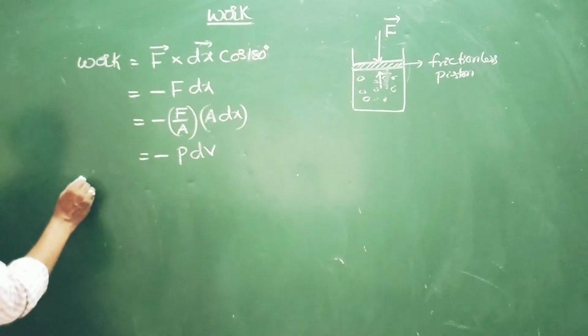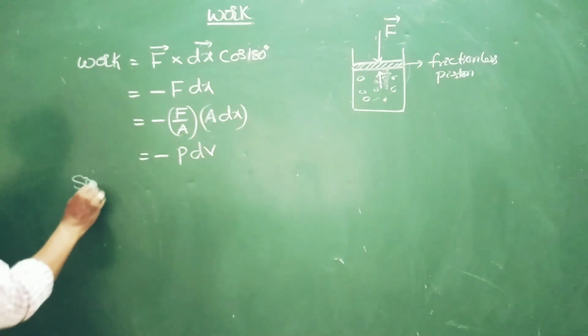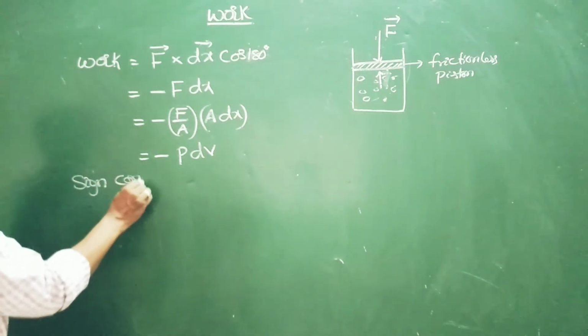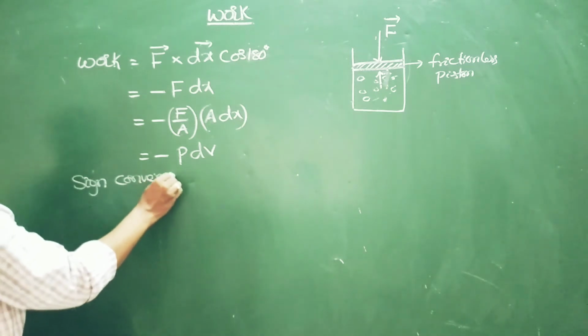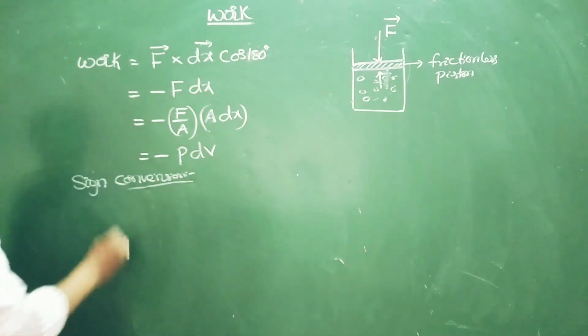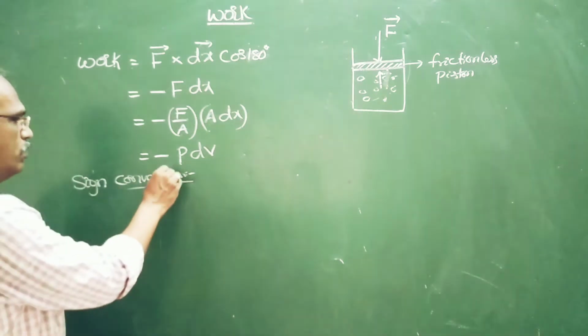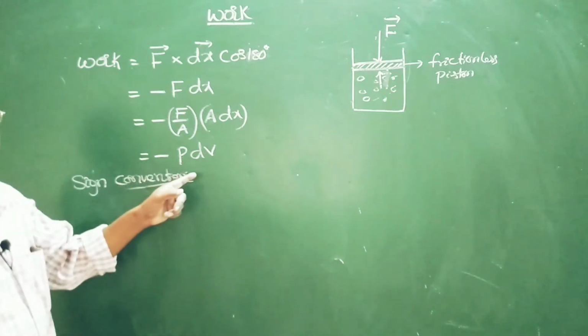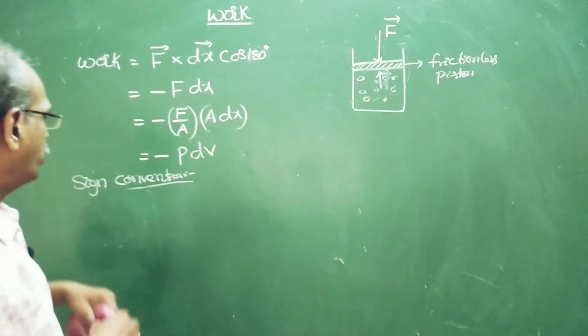Let's see the sign convention according to the IUPAC system.